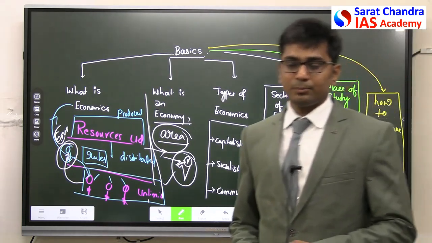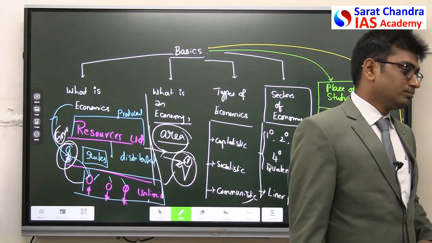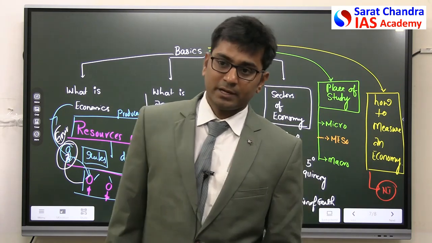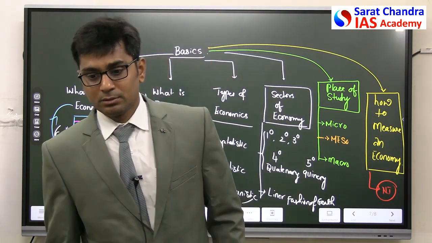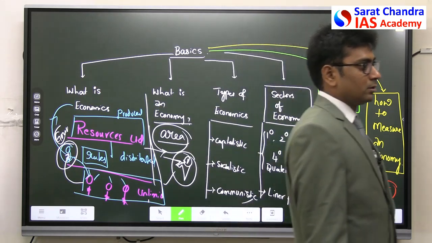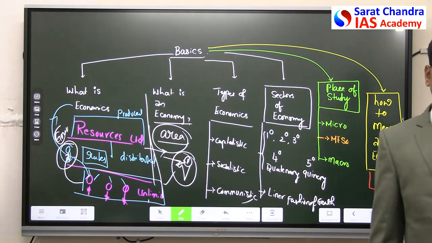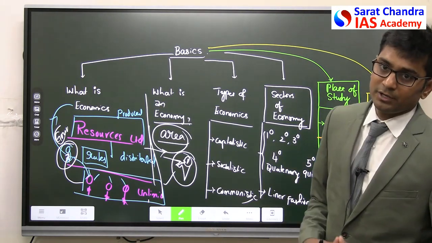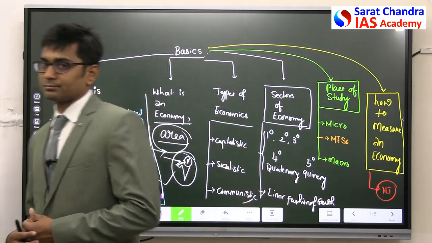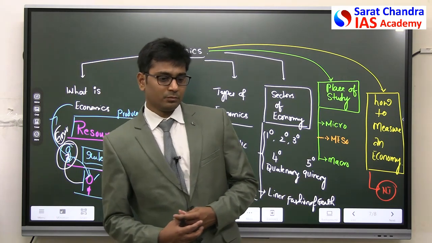This idea was developed by Adam Smith in his book The Wealth of Nations. Full stop.